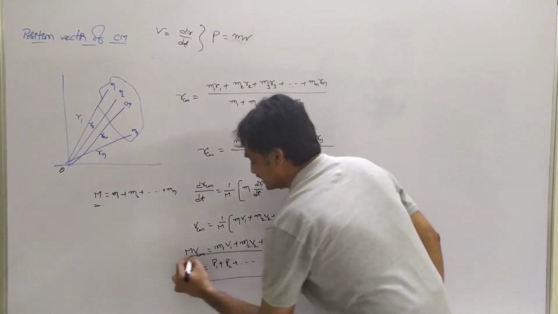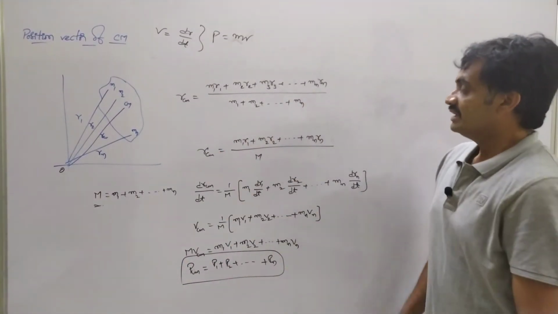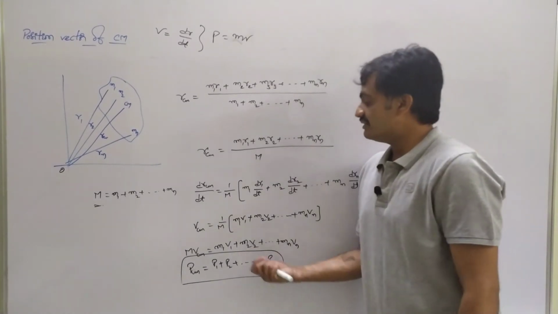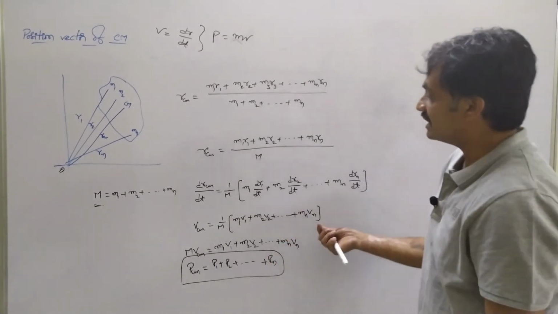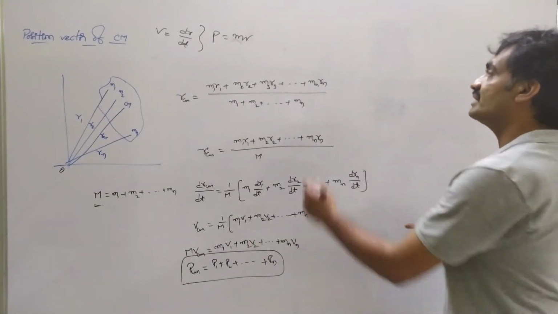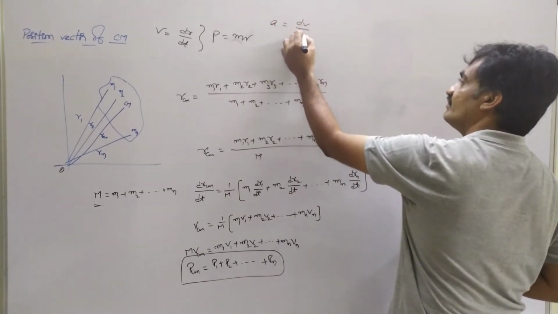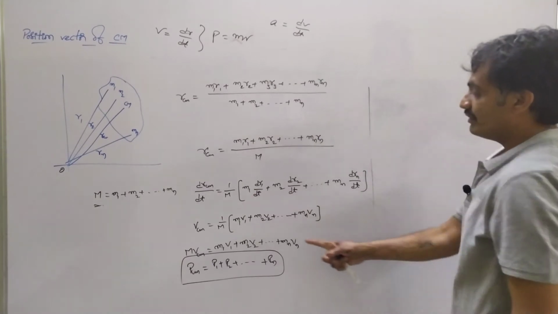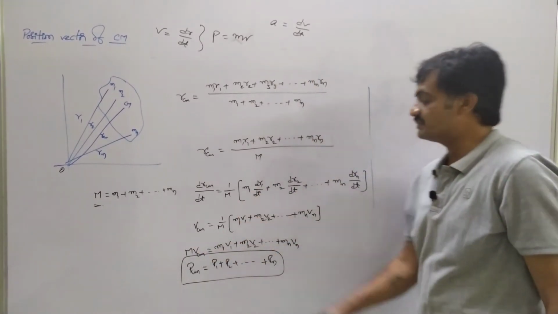This represents the momentum of a center of mass of a body. Now based on this, we have to represent the force acting at the center of mass point. For this we are going to differentiate this equation again with respect to time. Why? Because we know that acceleration is equal to the rate of change of velocity. So in order to attain this, we differentiate this equation with respect to time.